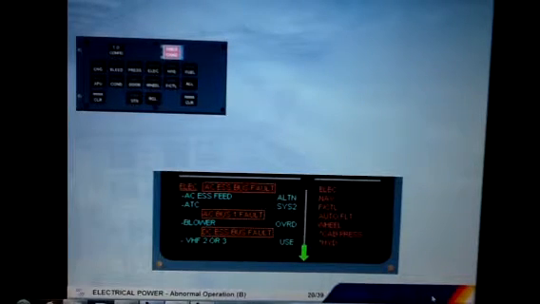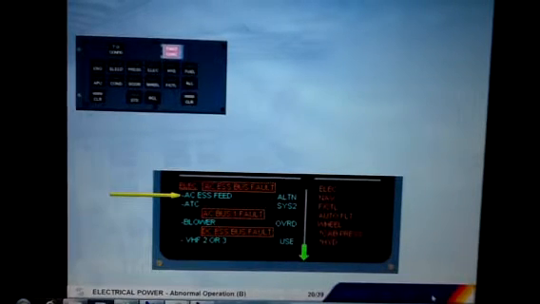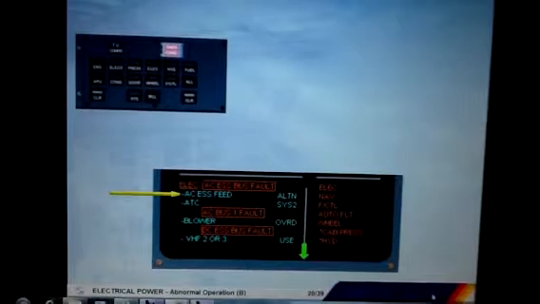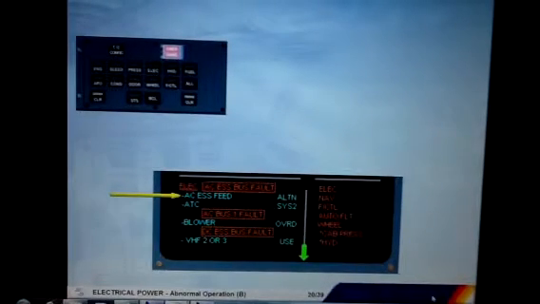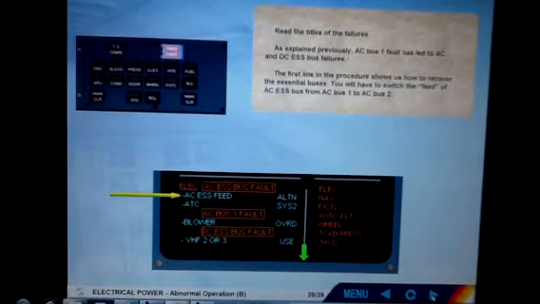As explained previously, AC bus 1 fault has led to AC and DC essential bus failures. The first line in the procedure shows us how to recover the essential buses. You will have to switch the feed of AC essential bus from AC bus 1 to AC bus 2.